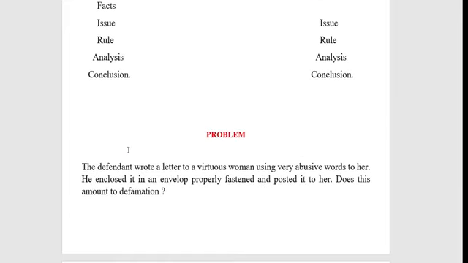The problem runs like this. The defendant wrote a letter to a virtuous woman, using very abusive words to her. The defendant not only wrote the letter, he enclosed it properly in an envelope, properly fastened, and posted it to her. That means he addressed the letter to the plaintiff, that is, the virtuous woman. Here they are asking whether this will amount to defamation.